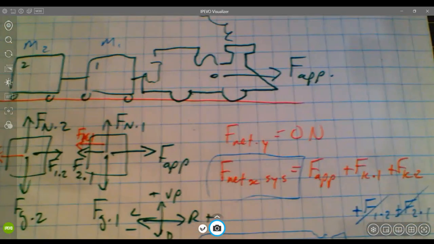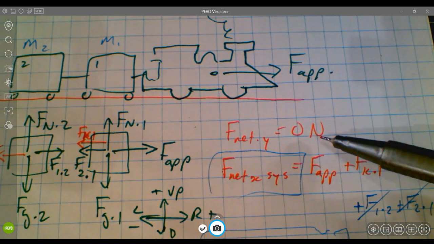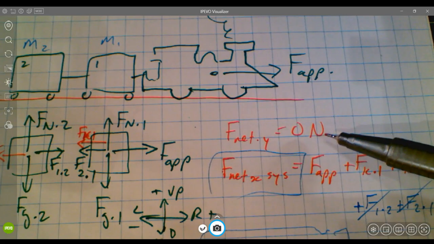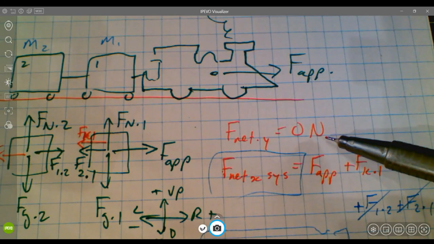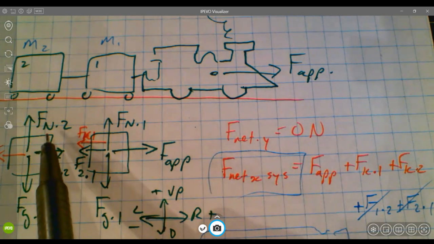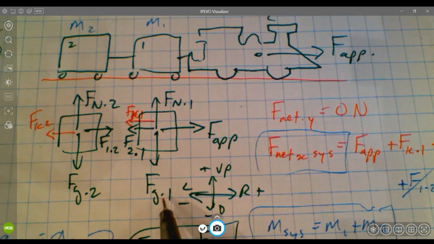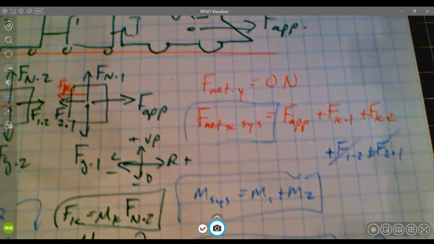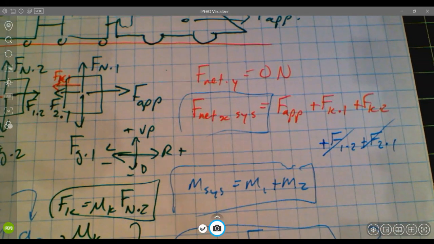Assumptions that might be made about a train car. Again, the train stays on the tracks unless you're otherwise told. So we haven't dealt with any train derailments. So it might be a fair assumption to say that F net Y is going to be equal to 0 newtons. And that's going to help us to recognize that F normal acting on 1 and F normal acting on 2 will be equal to their forces of gravity pulling down on them. So that was a nice simplification for train car problems, for example, or maybe it was a water skier problem where the buoyancy was treated kind of like a normal force.